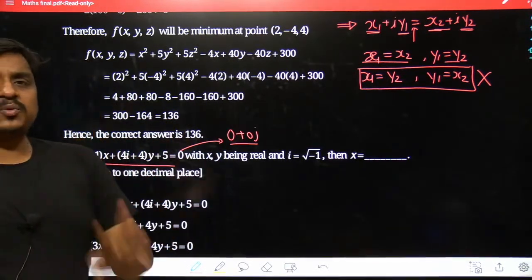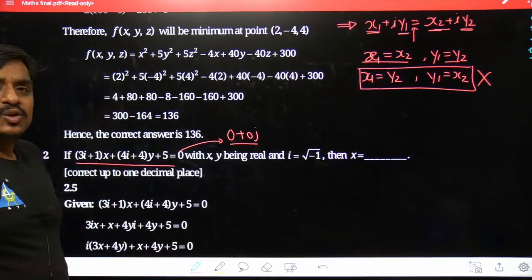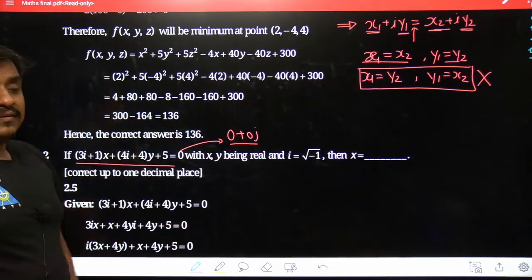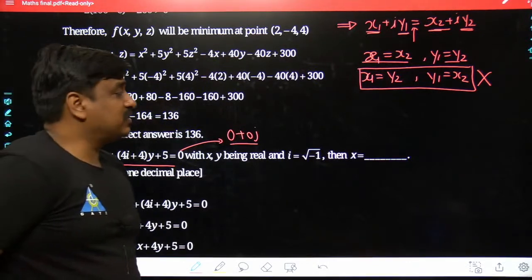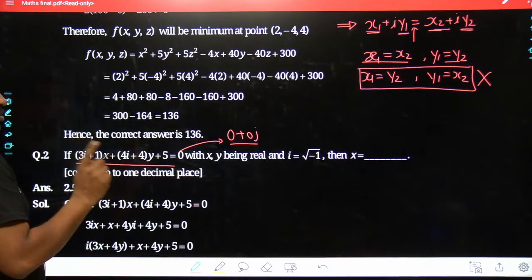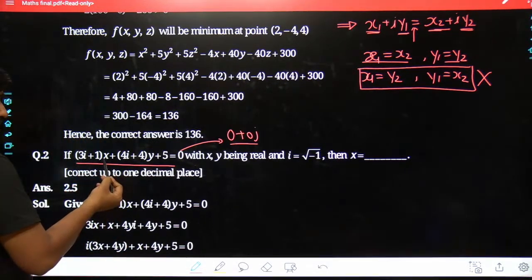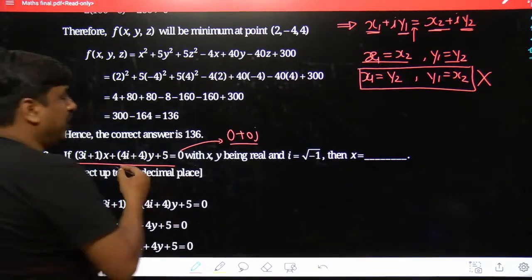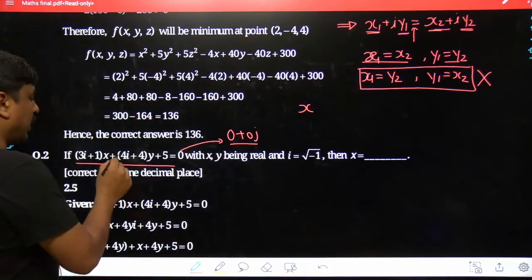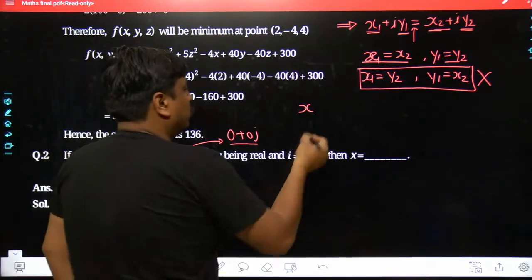You will have two equations, and you will have two unknown quantities which are nothing but x and y. You would get their values, and anyways in this problem they were just sticking to get the value of x only. So yes, as I have said, you need not spend much time, just focus over the real part. My dear friends, 3i gets multiplied with x, obviously it would make an imaginary part. So x into 1 would make a real part. Similarly, 4i gets multiplied with y would make an imaginary component, whereas 4 into y would make a real part,